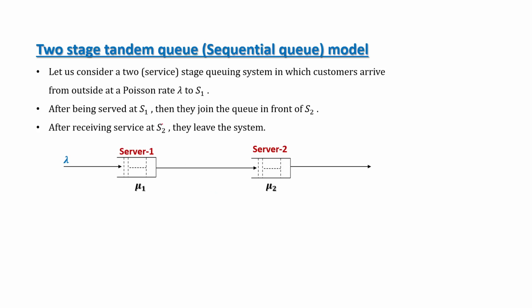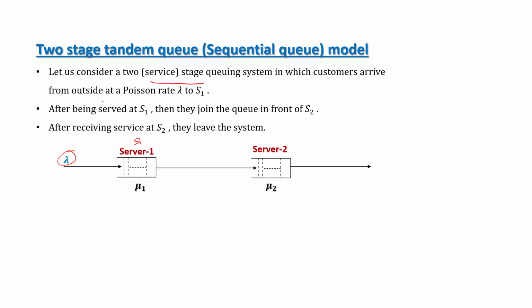First, the two-stage tandem queue or sequential model. Let us consider a two-service stage queuing system in which customers arrive from outside at a Poisson rate lambda to S1. A customer arrives to S1 only. That means server 1 is denoted as S1.